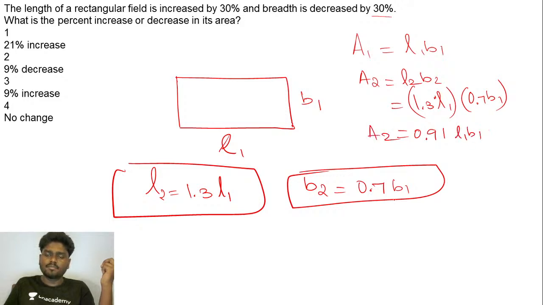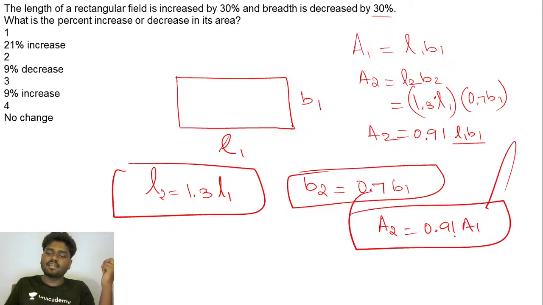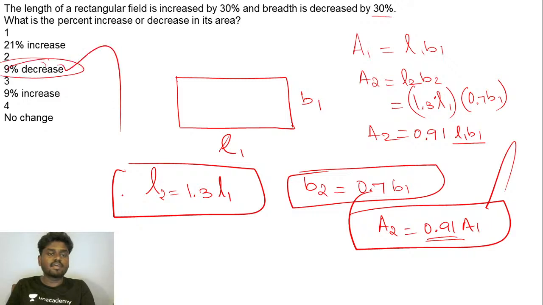L1 B1 is nothing but A1, so A2 is 0.91 A1. Just by seeing this, I can definitely say that from 100%, 9% is being decreased. So the percent decrease in its area is 9%. Okay, is that clear, guys? Is that clear, everyone?